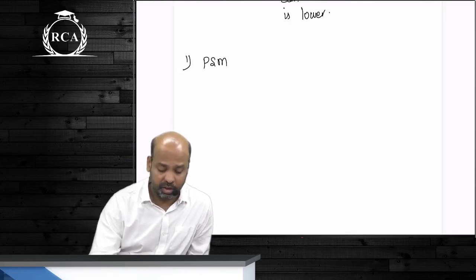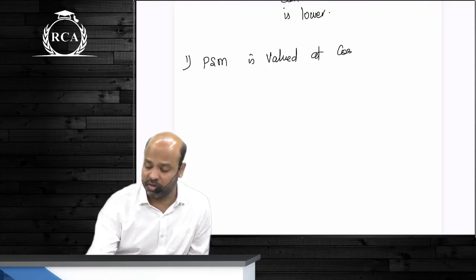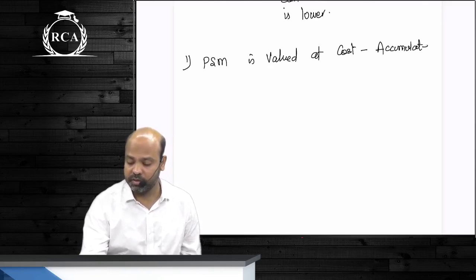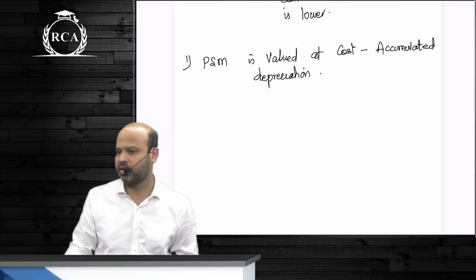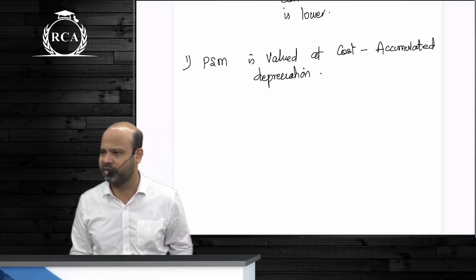Plant and machinery is valued at cost minus accumulated depreciation.